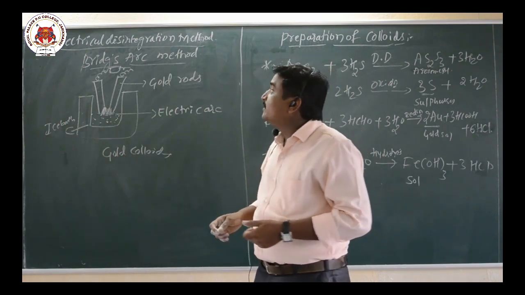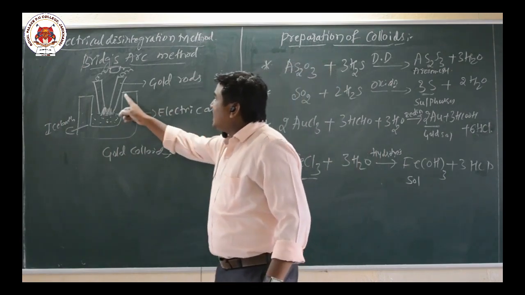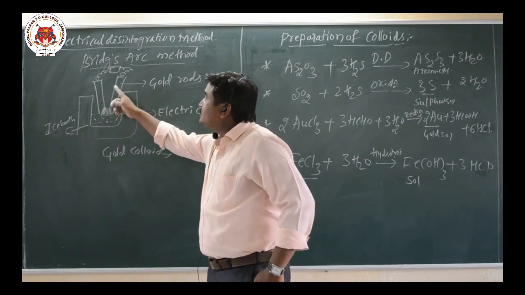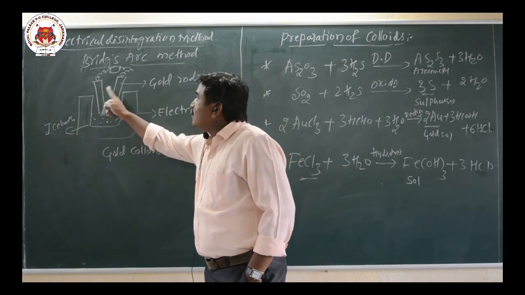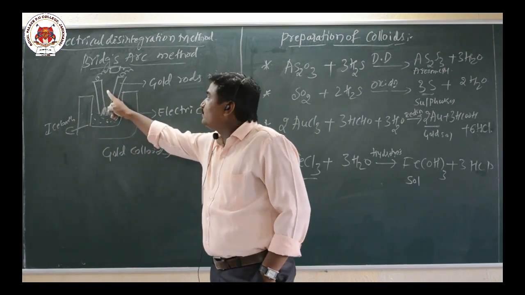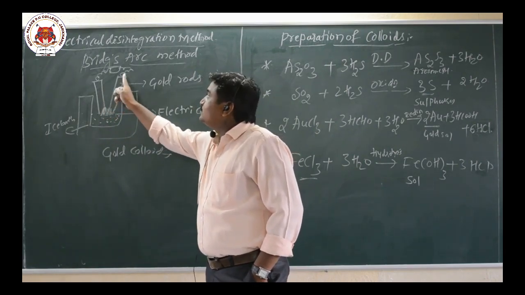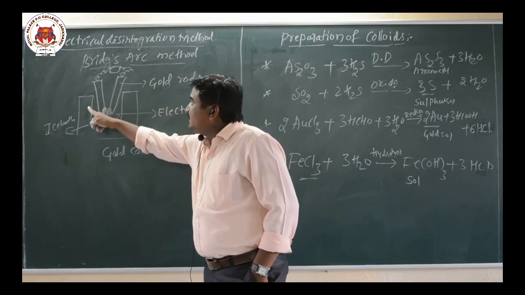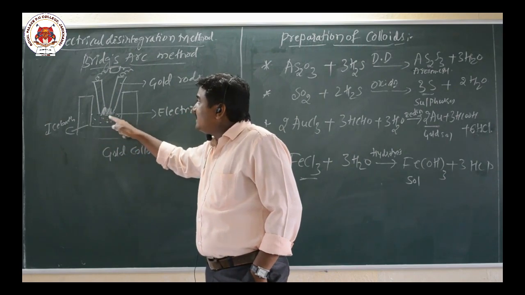Here I have taken gold rods. For the preparation of silver sol also, you take silver electrodes. The two electrodes are connected to a high voltage, and there is a vessel containing an electrolyte, kept in an ice bath.